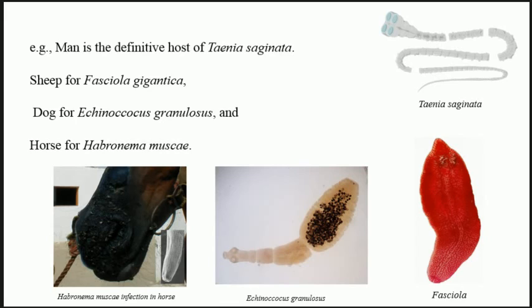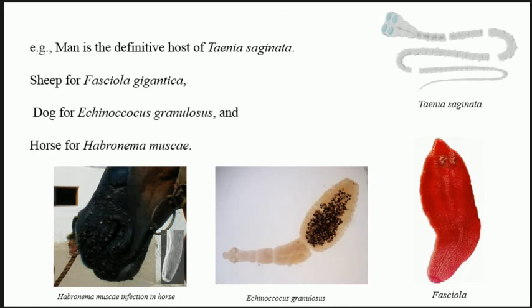There are more examples also, but if you look at the infection that may happen to horses, it is an internal stomach parasite, commonly found in horses, and it is the most common cause of cutaneous ulcerative granulomas. Meaning on the skin, as you can see in the diagram, you may get some granules. Okay, this is also because of the infection. So this is one of the examples of the definitive host.